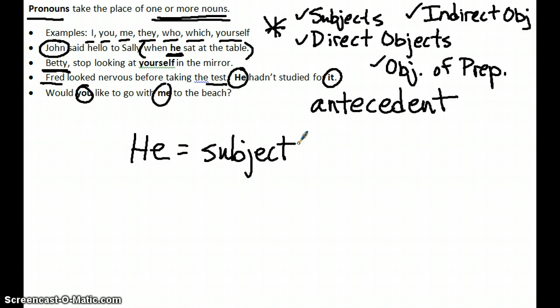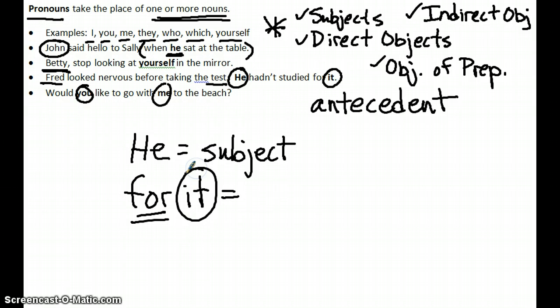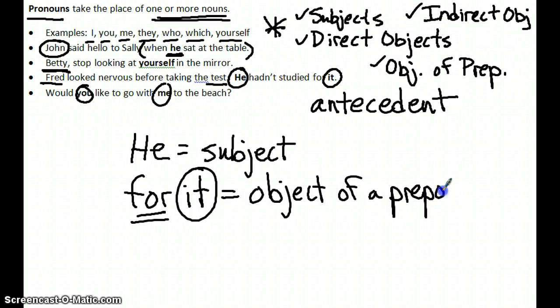And "he studied for it." Well, "for it" is what we would call a prepositional phrase. "For" being the preposition, and that makes "it" the object of a preposition. So in all of these examples, we can see that they're functioning just like nouns would in sentences, and that makes sense because they're taking the place of nouns.